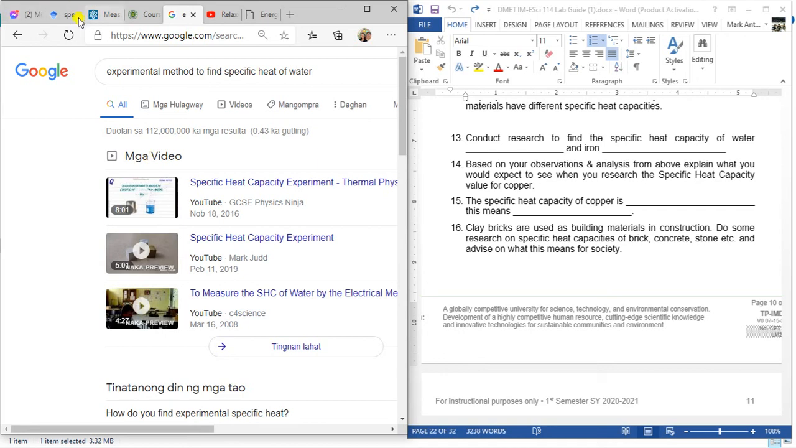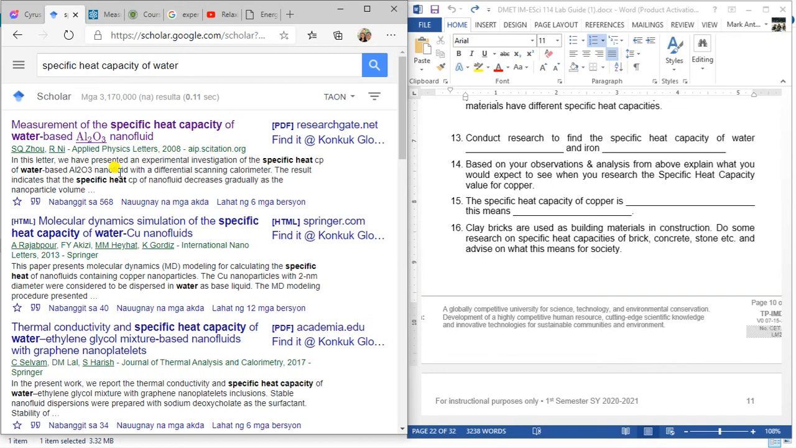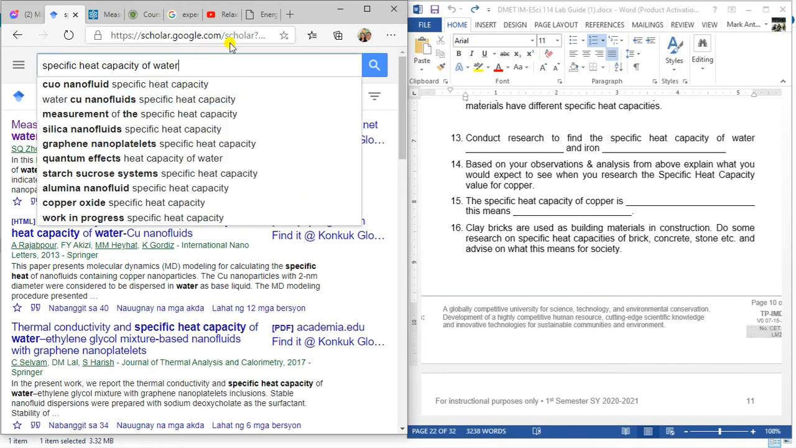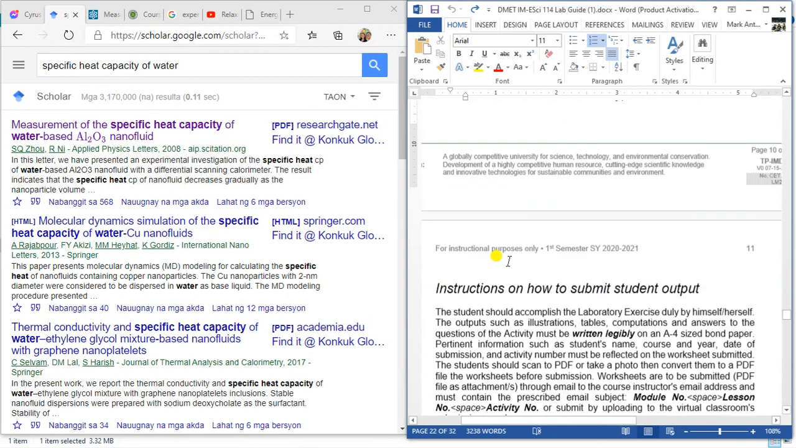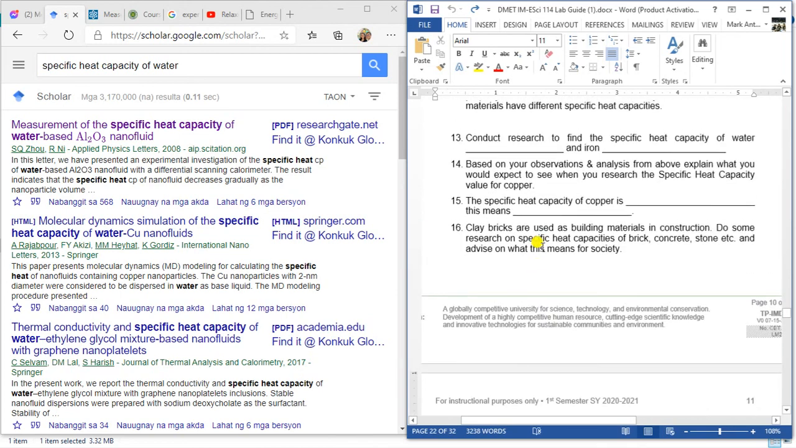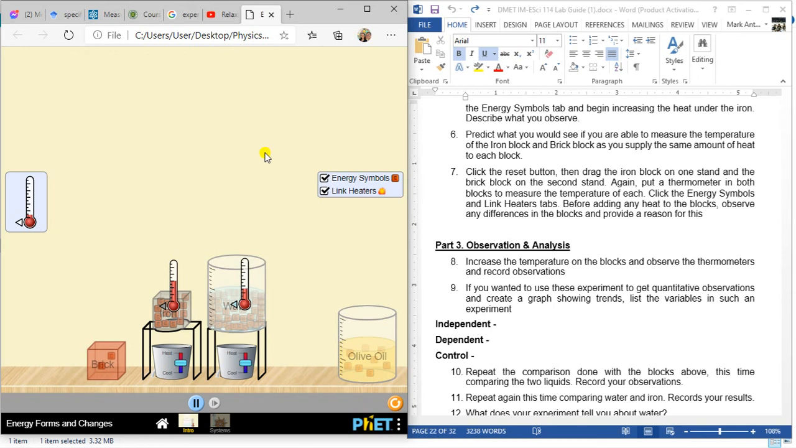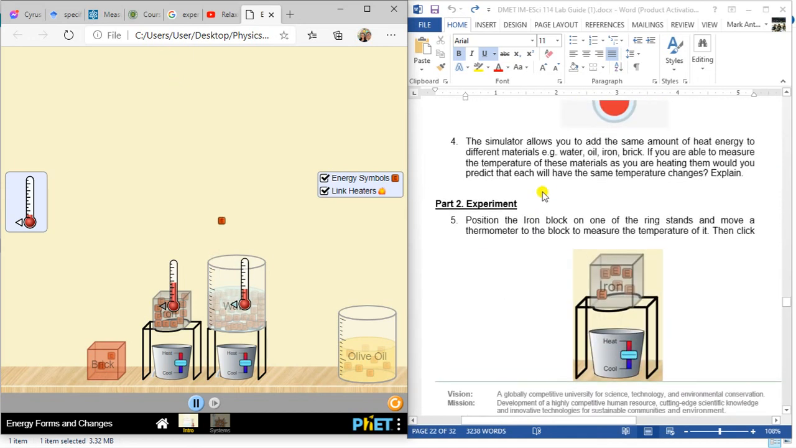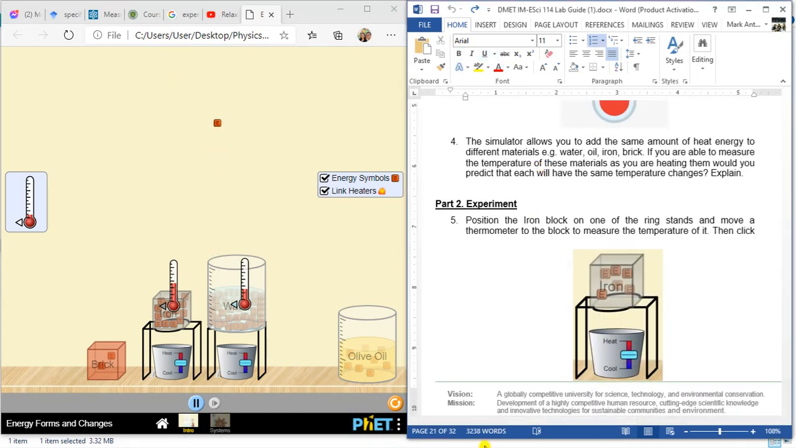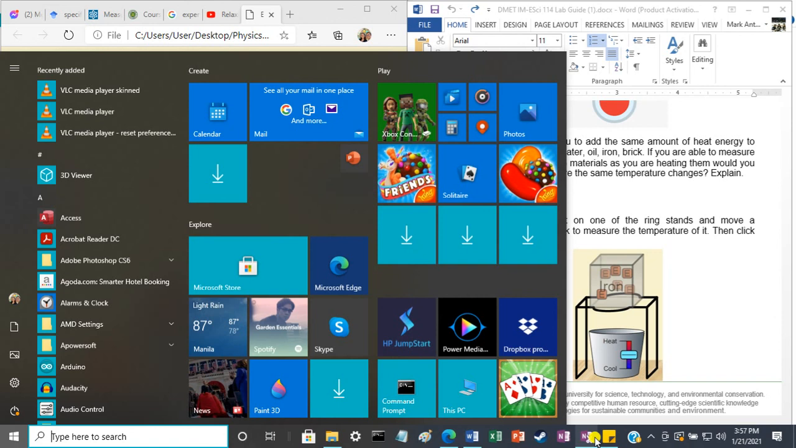Again, if you want to get legit research papers, use Google Scholar. Okay, so I think that's all for this experiment. This simulator I will send to you. So you can use it with the laboratory exercise number 2. Thank you for listening and have a nice day.